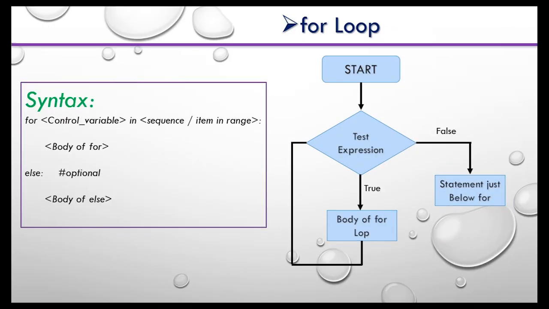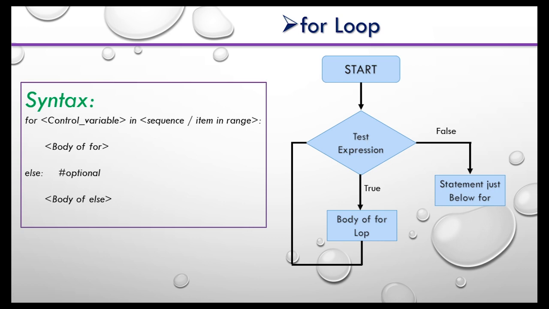In a for loop, it is known in advance how many times the loop is going to be executed, as depicted in the flowchart. So here you can see first we start our program, and then we check whether the given condition is true or false in the for loop. If the given condition is false, control will come out of the loop, and if the condition is true, the body of the loop will execute as long as the condition is true.